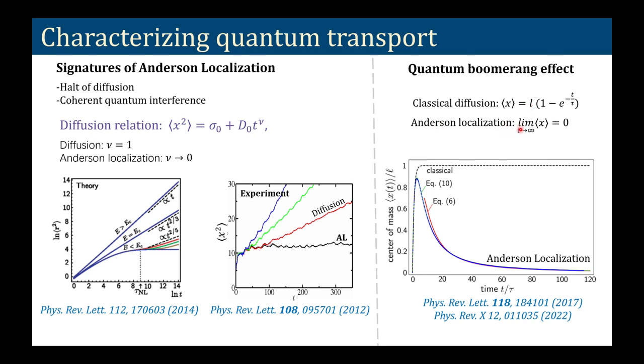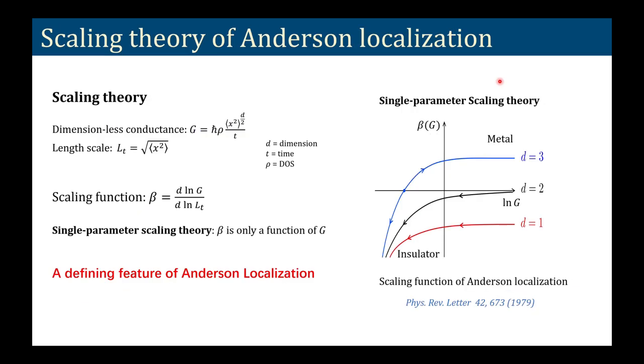Whereas Anderson localization predicts that this center of mass should be 0. This was predicted theoretically in 2017: first the center of mass will increase like a classical particle, and then it will decrease and become 0 at long time. Meaning that the quantum cloud will first go in the forward direction and then come back to the center position, the initial position. This is the signature called the quantum boomerang effect of quantum transport.